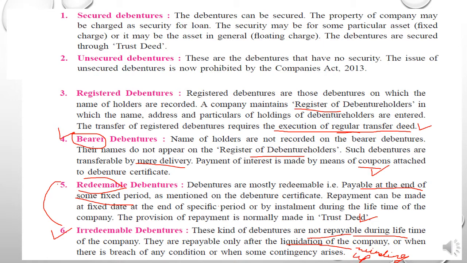So such kind of irredeemable debenture is only paid at the time of liquidation or closing down of the company, or when there is a breach of any condition, when some contingency arises. Contingency means unsure circumstances. Okay, when some uncertain event happens, at that time it will be repaid to the debenture holder.